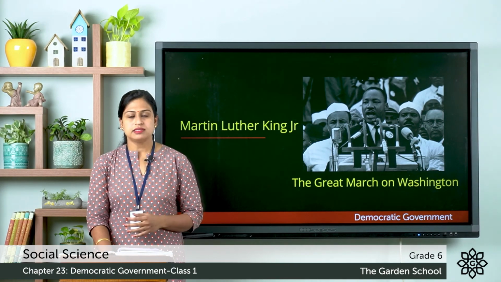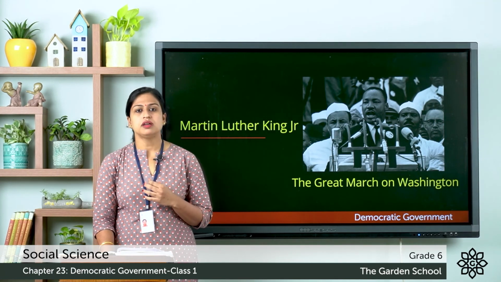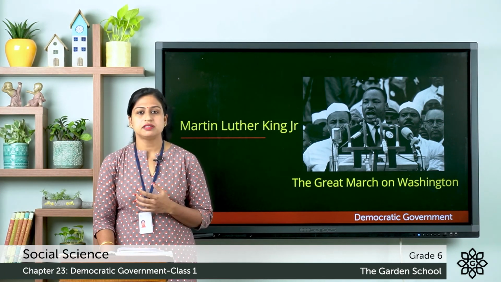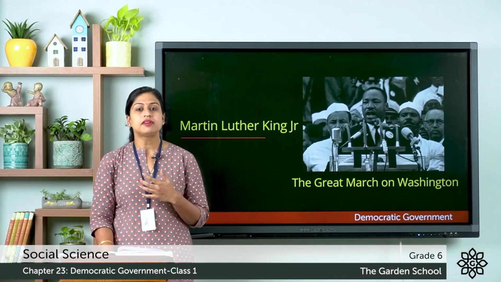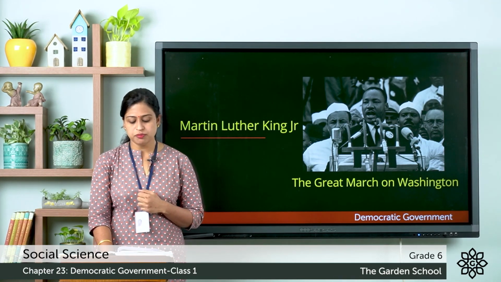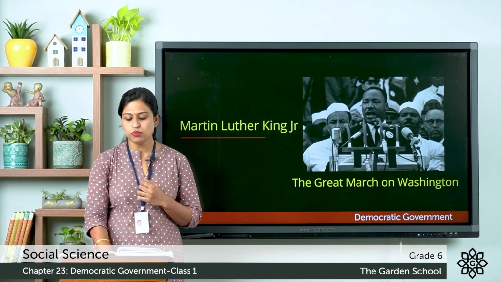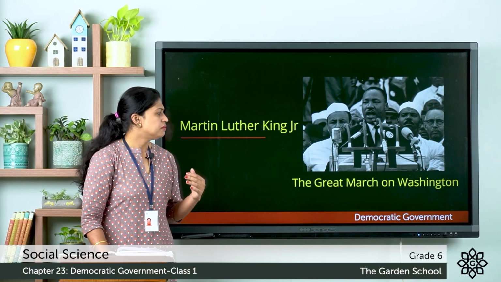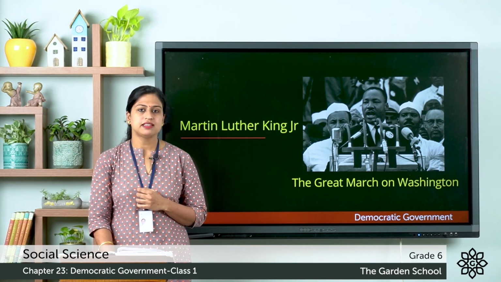And it was at this march that Martin Luther King Jr. gave an iconic speech, that is, I Have a Dream. And the next year, Civil Rights Act was passed, followed by the Voting Rights Act a year later. So this was about the Great March on Washington. So with this, we have completed this chapter.